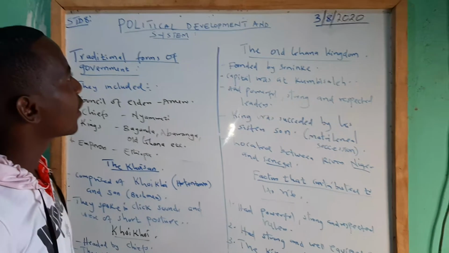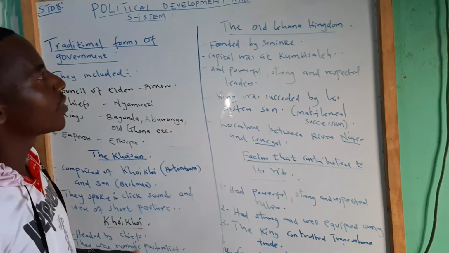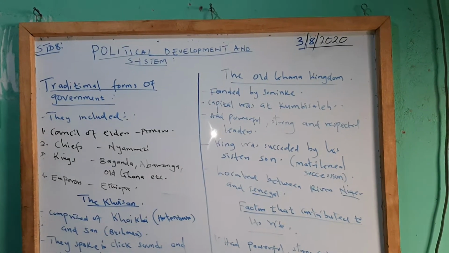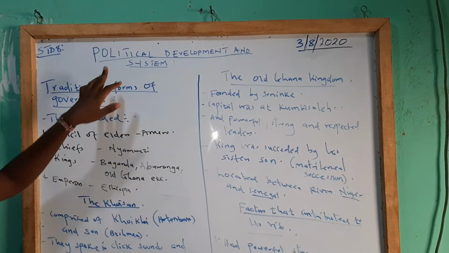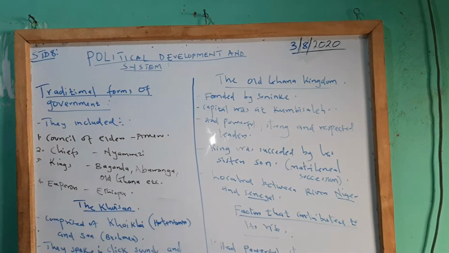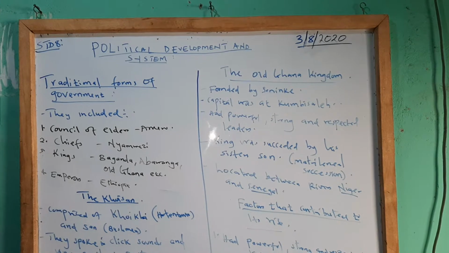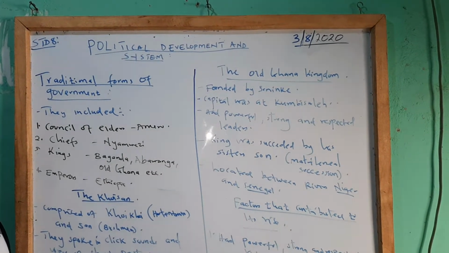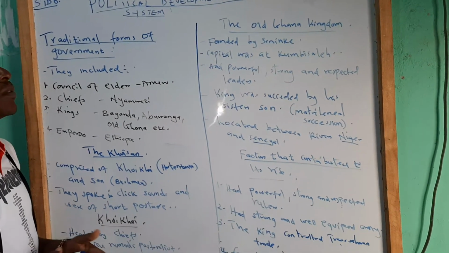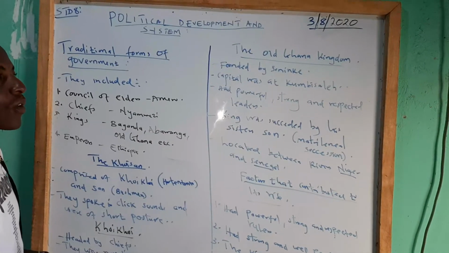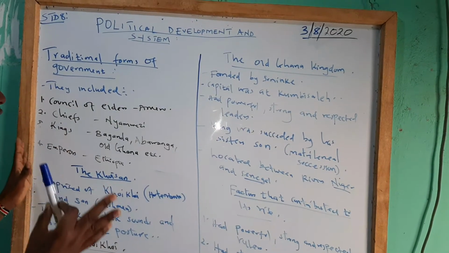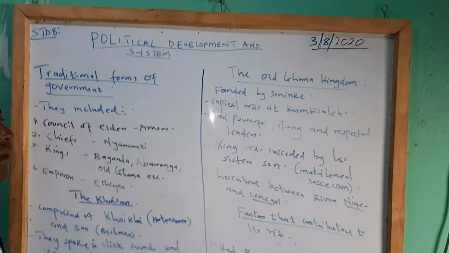Today being 3rd August 2020, we want to go back to what we discussed in class 7 and now cover political development and systems, where we want to look at some of the traditional forms of government that were there majorly during the pre-colonial period, during the time before colonialism. Remember, after colonialism, we had borders, and we had the leadership that we have of present ministers.